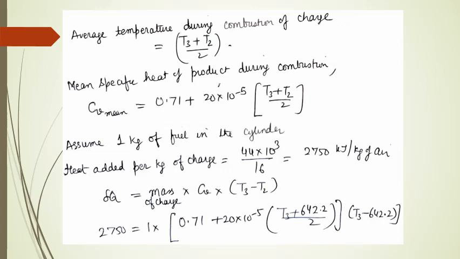Now del Q is equal to mass of charge into Cv into temperature difference. So basically we substitute the value of Cv mean obtained for the average temperature, and T2 is 642.2 Kelvin and del Q, which we have obtained just now, 2750. So we get an equation in terms of T3.